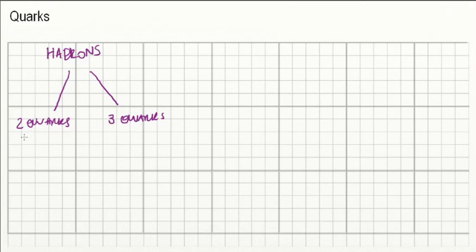When they are in pairs, we call them mesons. And when they are in trios, we call them baryons. Those are probably some new names, but there are some particles that you already know which would fit in those categories. So, for example, both the proton and the neutron, they are baryons. They consist of three quarks each.